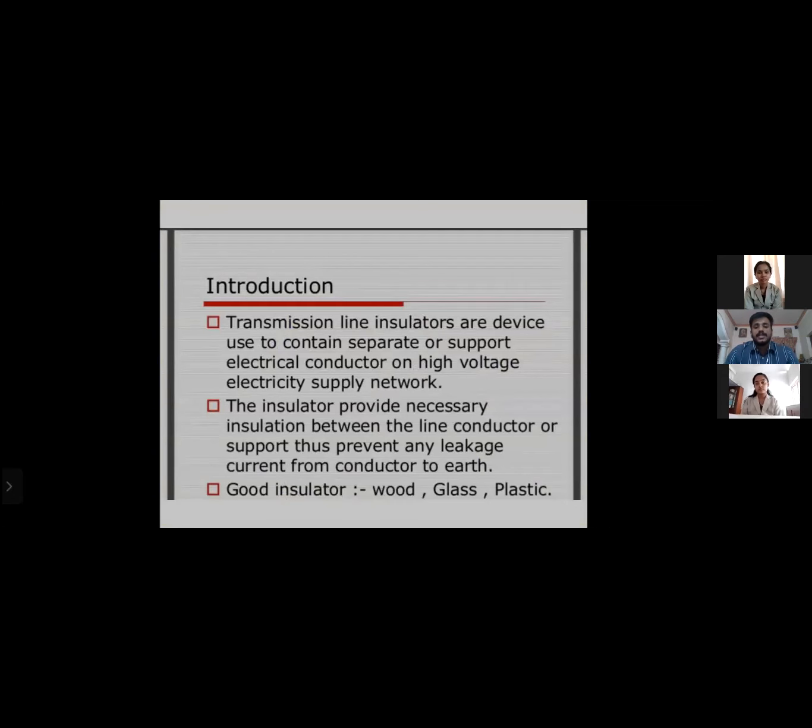In transmission lines, insulators are devices used to contain, separate or support electrical conductors on a high voltage electricity supply network. The insulator provides necessary insulation between the line conductor and support. This prevents any leakage current from conductor to air. The good insulators are wood, glass, plastic, etc.